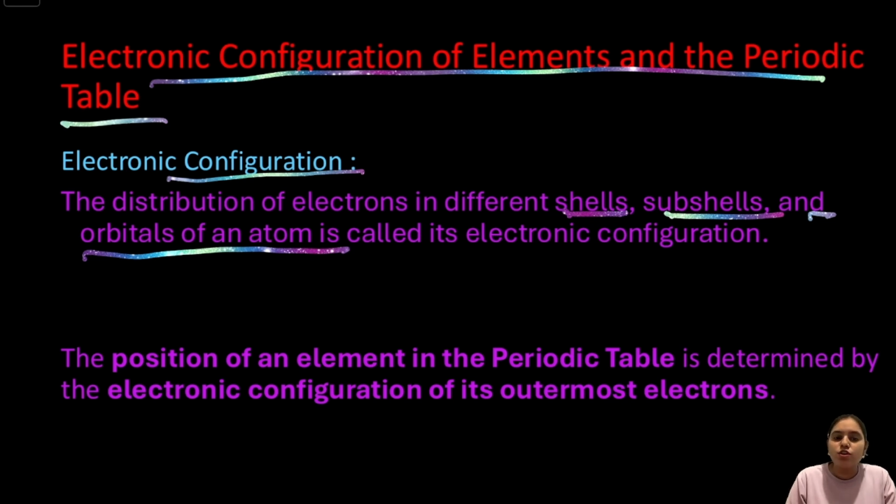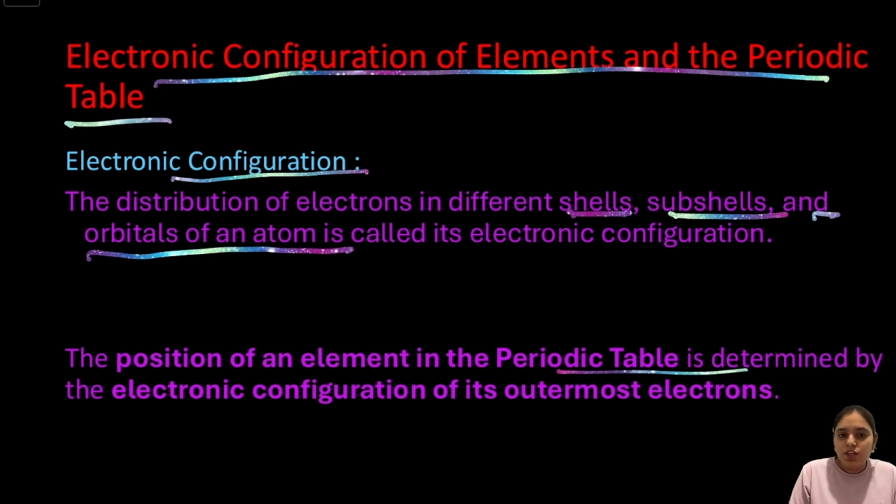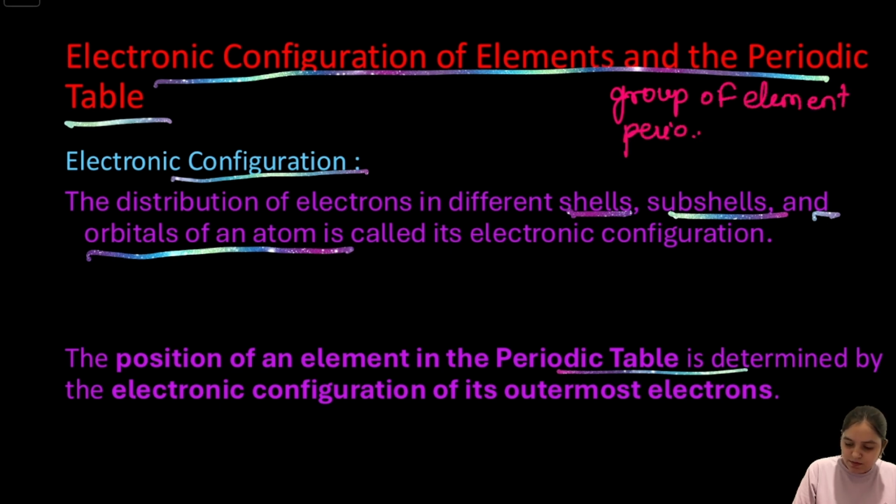But why is electronic configuration so important? The answer is that the position of an element in the modern periodic table depends on the electronic configuration of its outermost electrons, also called the valence electrons. Elements with a similar outer electronic configuration are placed in the same group because they exhibit similar chemical properties. Similarly, the number of shells determines the period in which the element is placed. Electronic configuration helps us determine the group of an element, the period of an element, and even predict its chemical behavior.